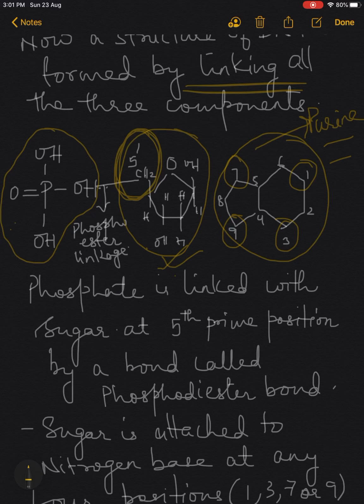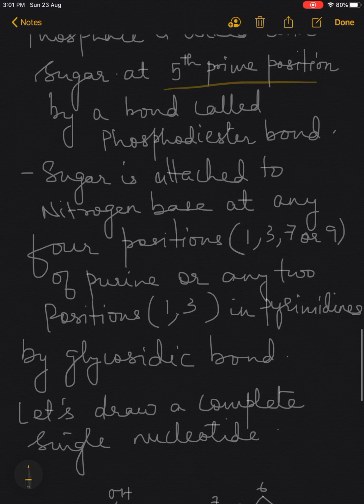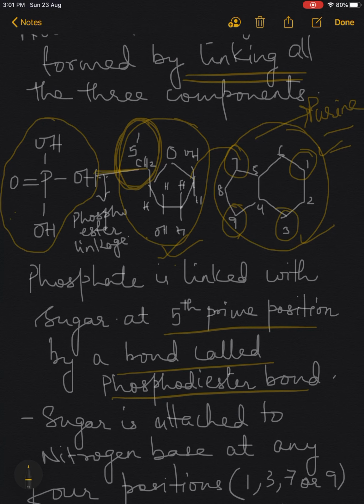Suppose it can join to the 7th, or the 9th, or the first or third one. Phosphate is linked with sugar at the fifth prime position by a bond called phosphodiester bond, or linkage. And the bond between sugar and the nitrogenous base is called glycosidic bond.